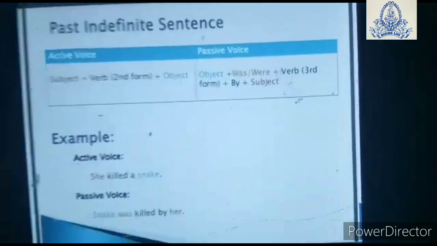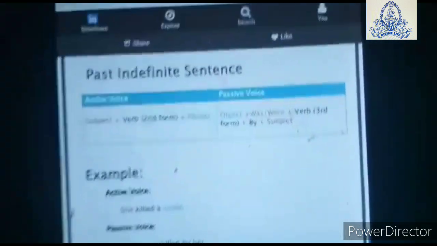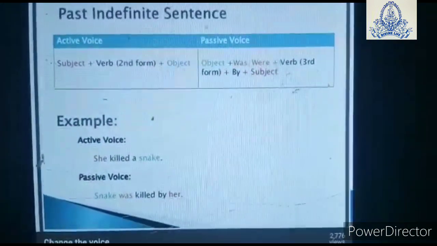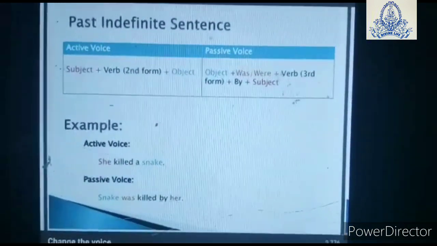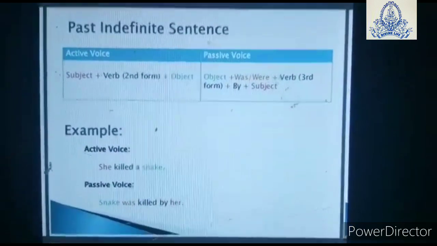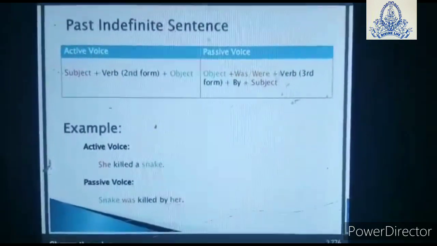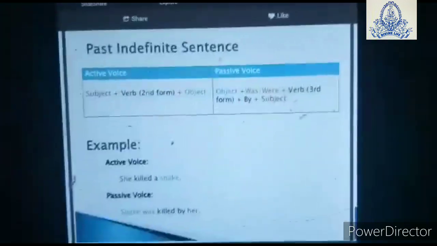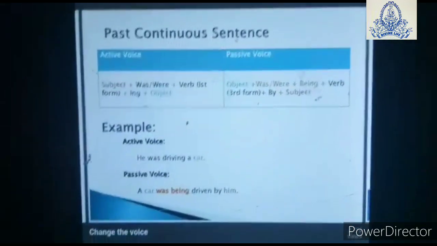Now when the sentence is in the simple past tense, that is, the verb will be in the second form, in the same way the answer will be there. See the example. She killed a snake. A snake was killed by her. Now next, past continuous.